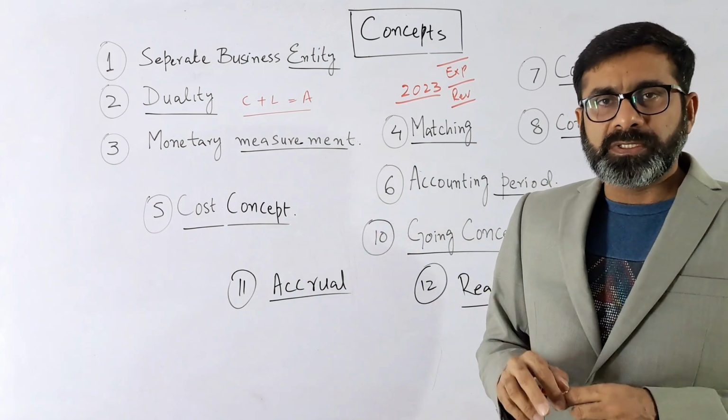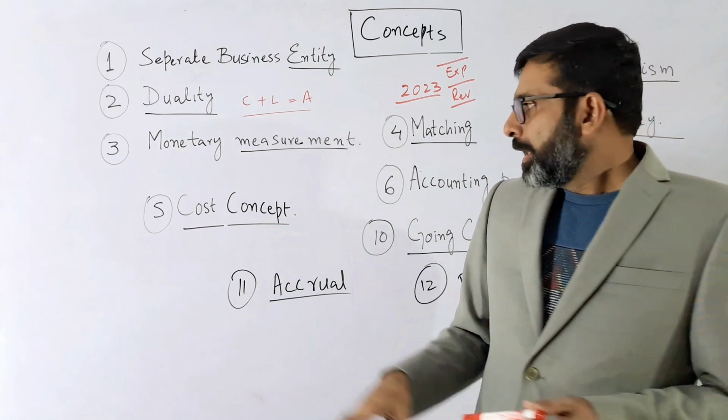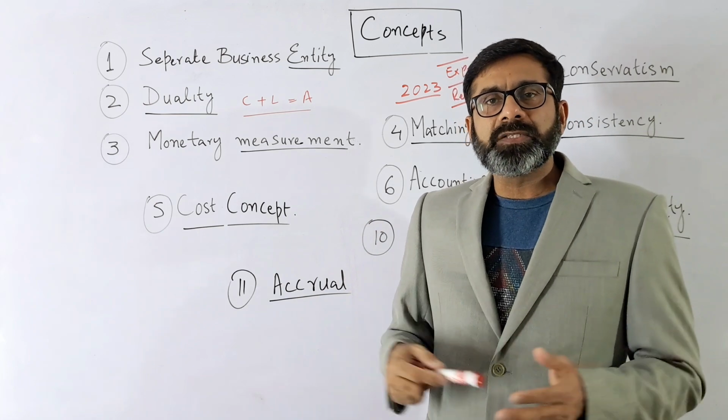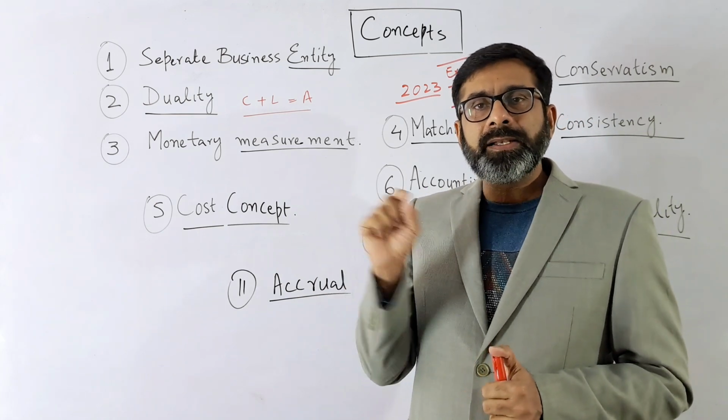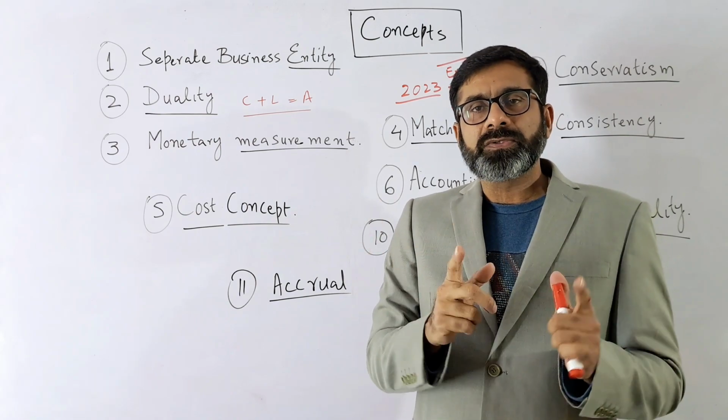That cost should be recorded in the business. For example, we have purchased a car for, let's say, $5,000. You cannot write $4,999 or $5,001.